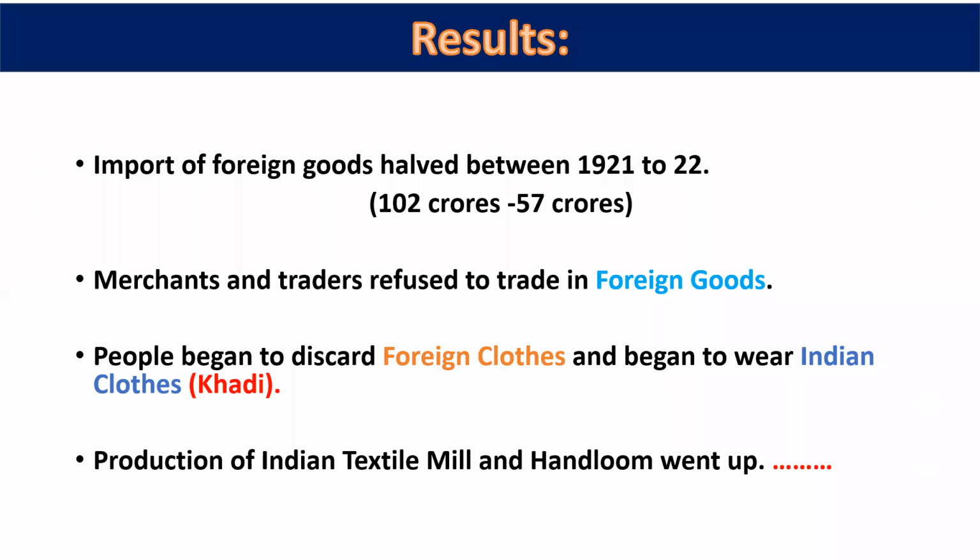So foreign clothes were boycotted. Production of Indian textile mills and handlooms went up. It means Indian industry was going to emerge and get growth and development. Right? So this was the result of the non-cooperation movement.